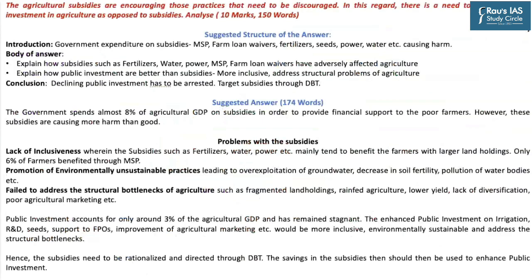So based upon our discussion, this was a mains question for practice. The question here was: the agriculture subsidies are encouraging those practices that need to be discouraged. In this regard, there is a need to increase the public investment in agriculture as opposed to subsidies. So you can have a look at the suggested answer structure as well as the suggested answer, wherein we have tried to compile this answer in approximately 174 words.